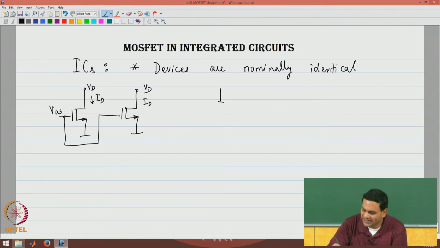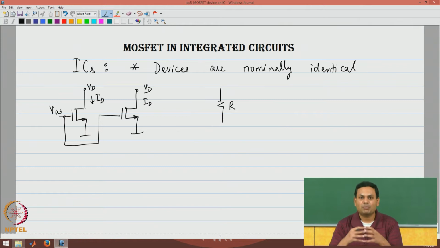Similarly, if I take two resistors and they are of the same type of resistors on the integrated circuit, I use the same material to create the resistor. Remember that a resistor can be created in many different ways on an integrated circuit. I can use a piece of polysilicon, I can use a metal, I can use a lightly or strongly doped piece of silicon.